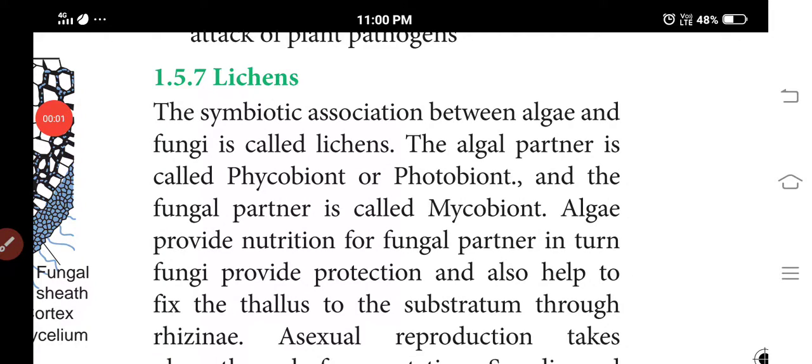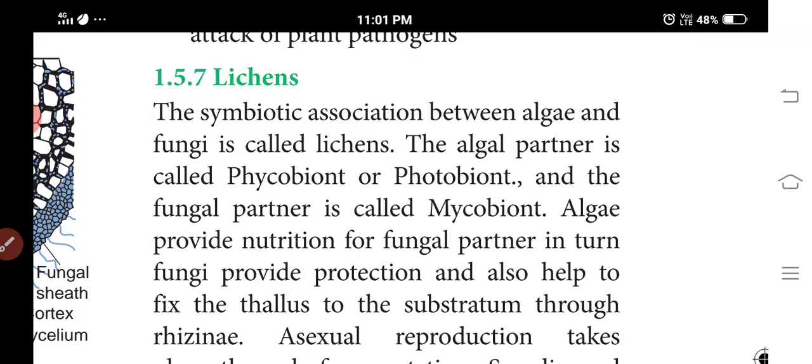Now we are discussing lichens. The symbiotic association between algae and fungi is called lichens. The algal partner is called the phycobiont or photobiont, and the fungal partner is called the mycobiont. The algae provide nutrition to the fungi, and the fungi in turn provide protection and also